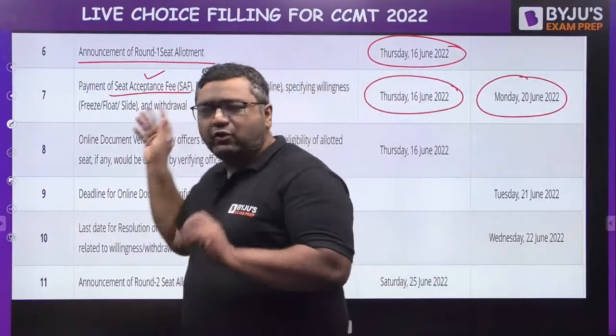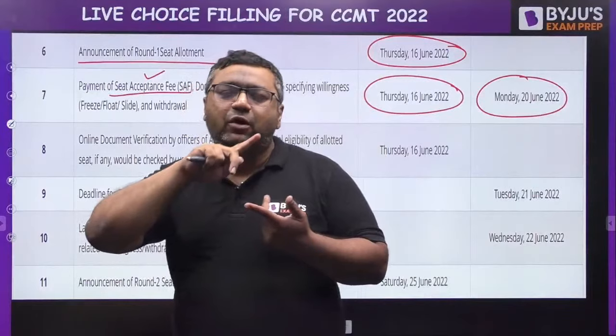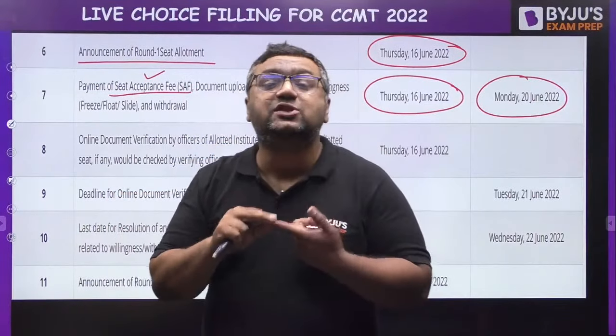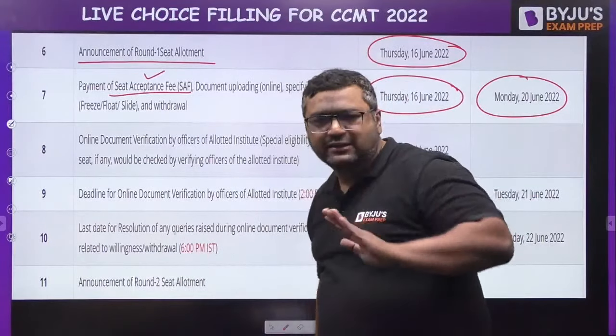Once you are going for that, that also is an online process. They have given various methods. You can pay the fees using Challan, UPI. So there are many options. Don't worry about that. It is very easy to do.